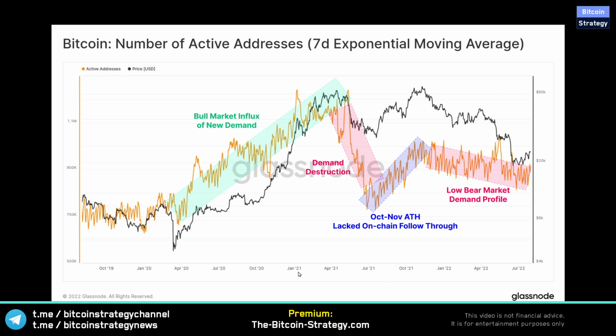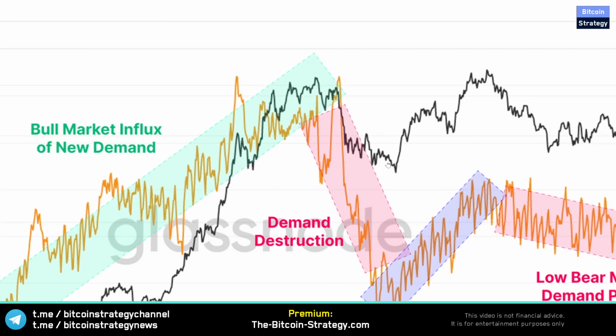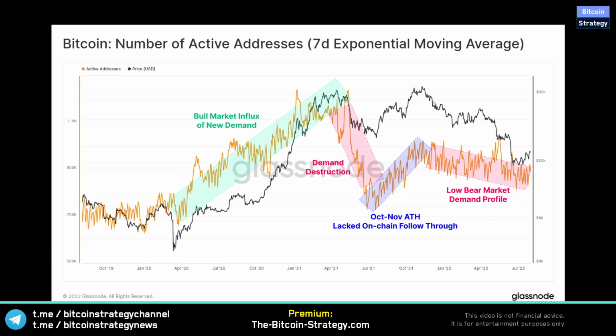That then peaked in January of 2021, where the price was at roughly 30K. The number of active addresses stayed elevated. The price rose above 60K. Then we got our summer depression and then our recovery in the price all the way to a new all-time high of 69K. Now, what's interesting around this is that the number of active addresses did not reach an all-time high, right? See how the activity actually went down, whereas the price hit an all-time high, it went up.